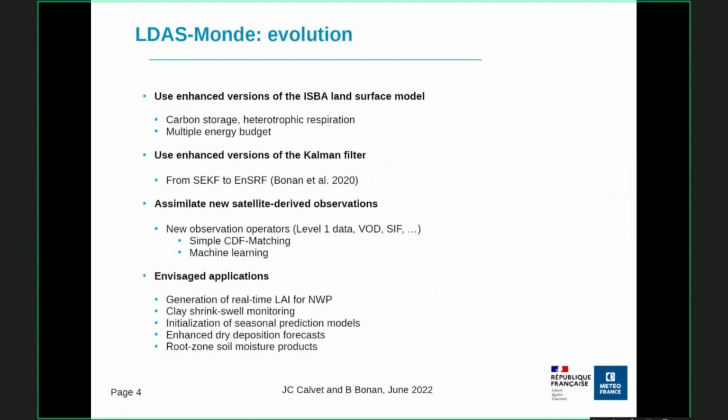The current evolution of the system is the following. New versions of the ISBA land surface model are being used together with a new version of the Kalman filter. And also we are working on new observation operators to assimilate new satellite-derived observations.